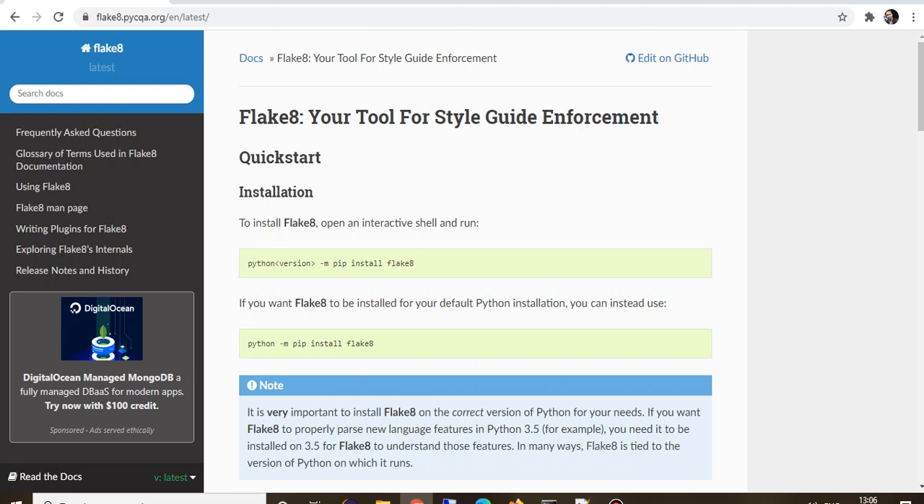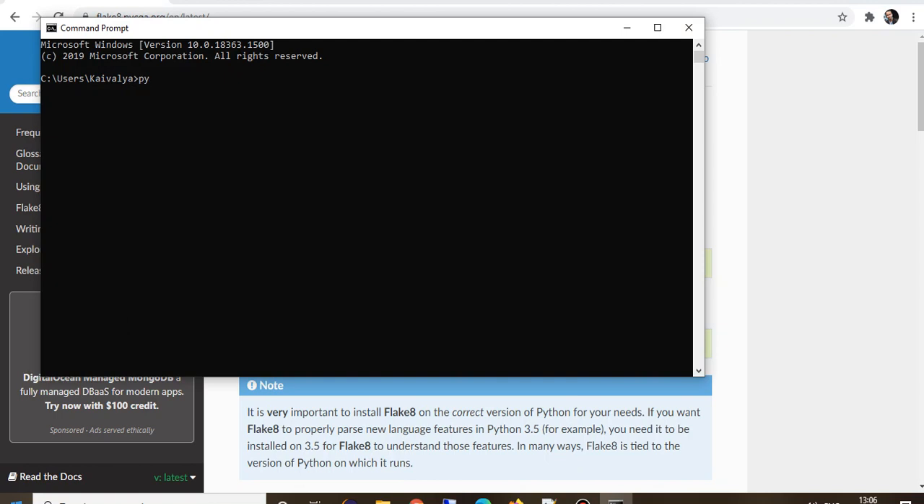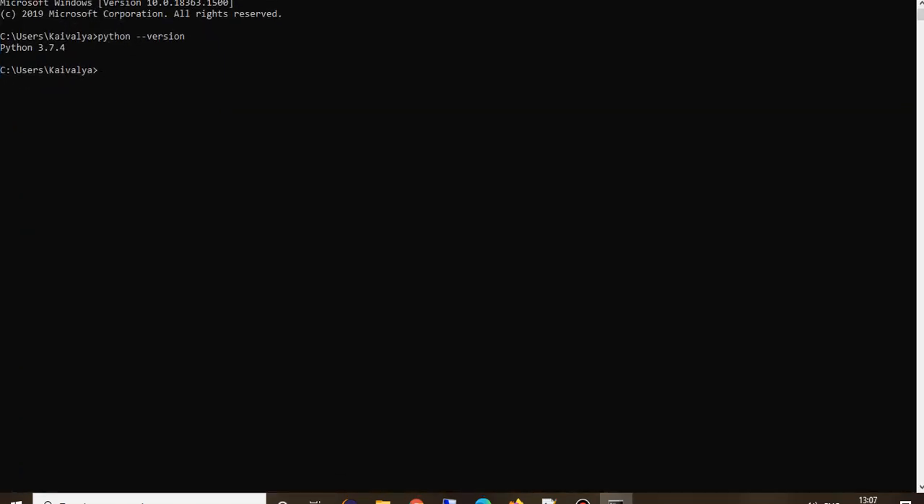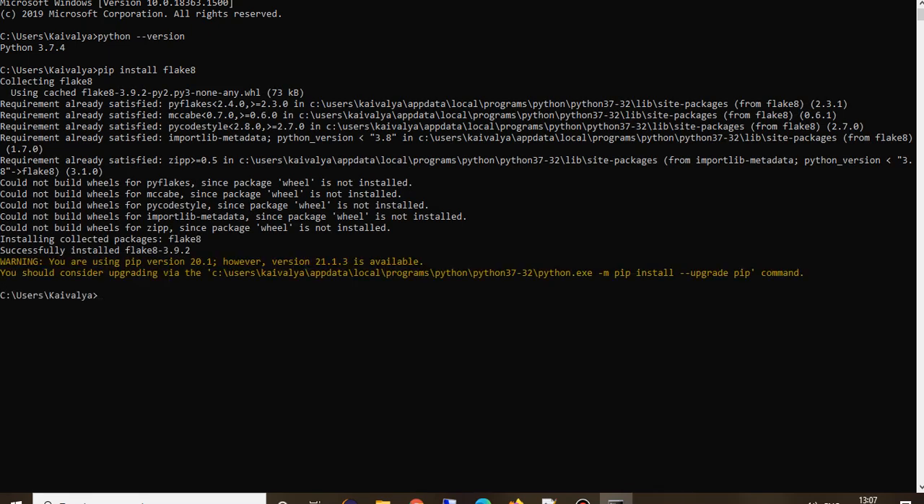So let's move ahead and try to install Flake8 first using the pip library. On this Windows machine, I have installed Python already. So if you see, Python 3.7.4 is the version that I have already installed. Now I will install Flake8 on my machine. Yeah, so Flake8 is installed.